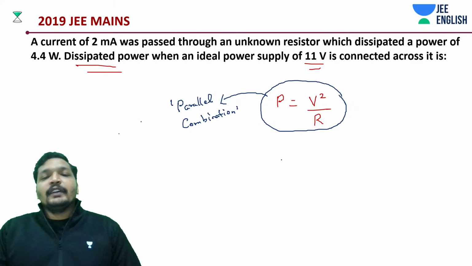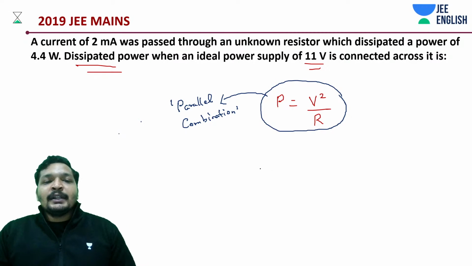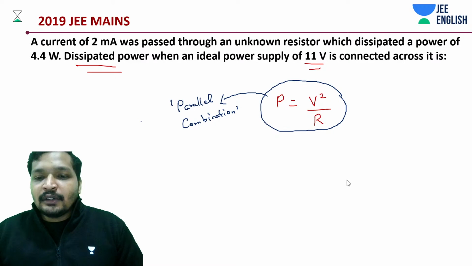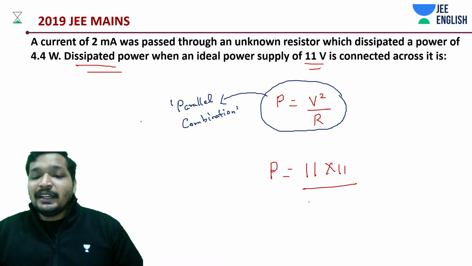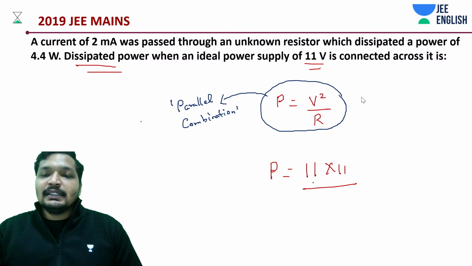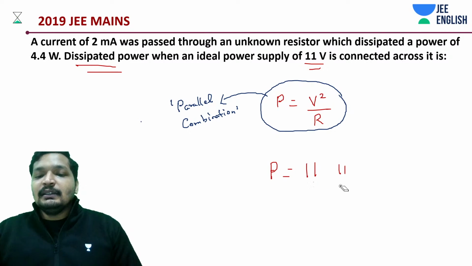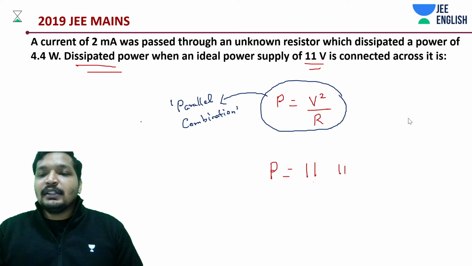Good, very good. So power, how much is what we have to calculate, right? Okay, so let's get into this problem. It's not a big deal. And 11 volts, 11 into 11 square divided by, it's a very simple, really the most simple problem that you can have.